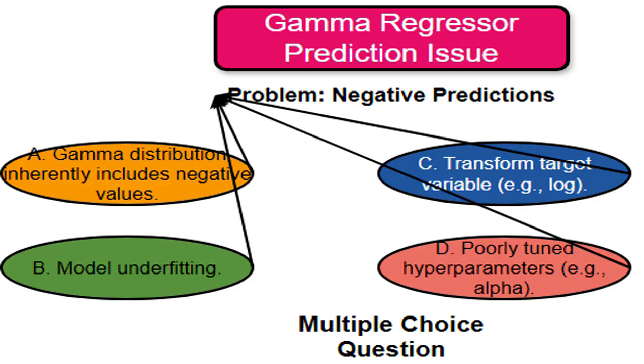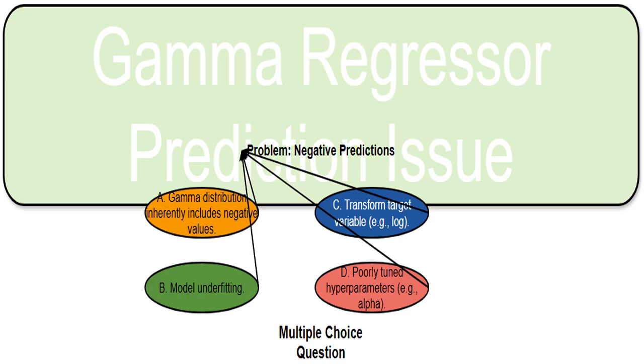We are trying to solve the problem of our gamma regressor predicting negative values for time. That doesn't make sense because time can't be negative. The problem we're discussing involves the scikit-learn GammaRegressor, which is producing negative predictions for what should be positive time values. This violates our understanding of time as always a positive quantity.